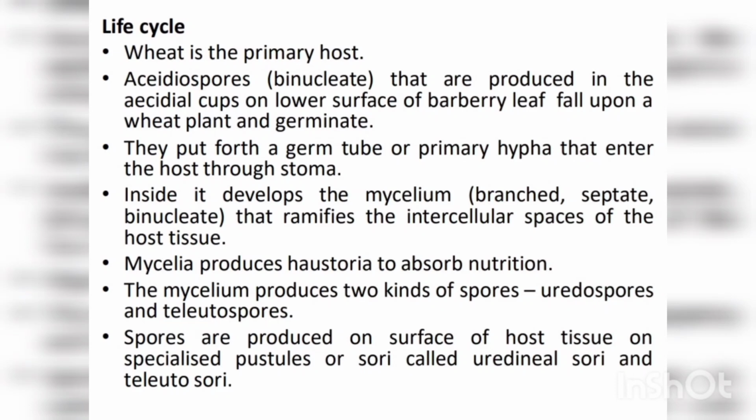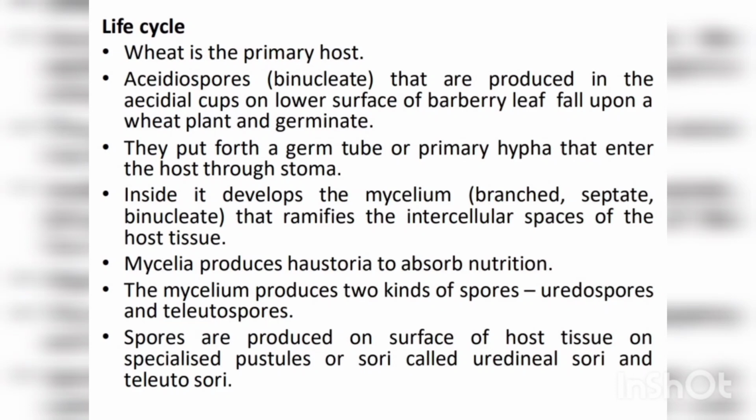Now, the mycelium produces haustoria to absorb nutrition, and the mycelium produces two types of spores. What are they? Uredospores and teliospores. These spores are produced on the surface of the host tissue in specialized structures called sori. The uredospores are produced in uredosori, and teliospores are produced in teliosori.